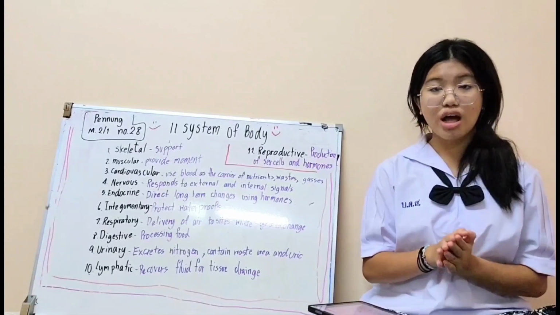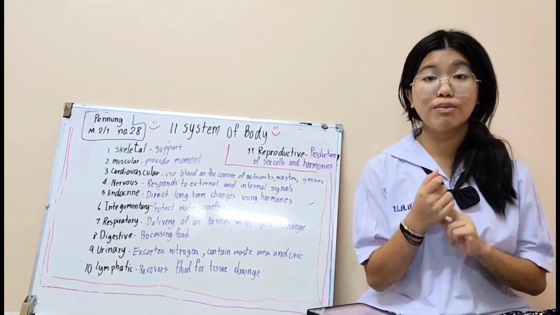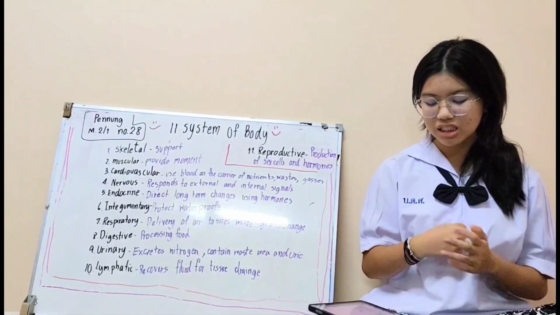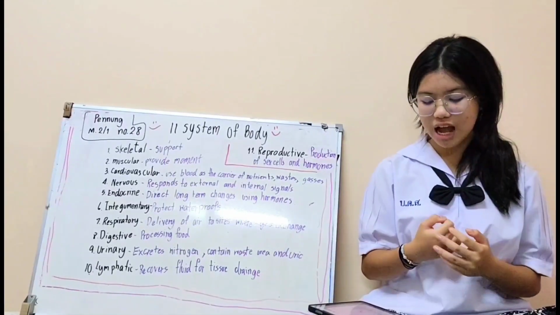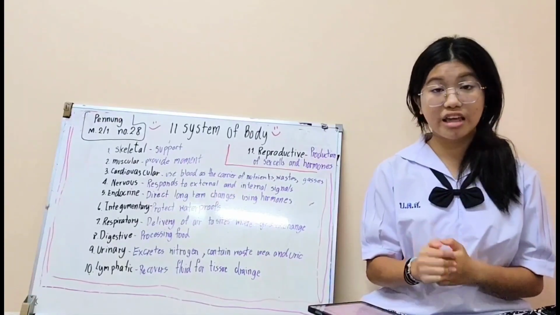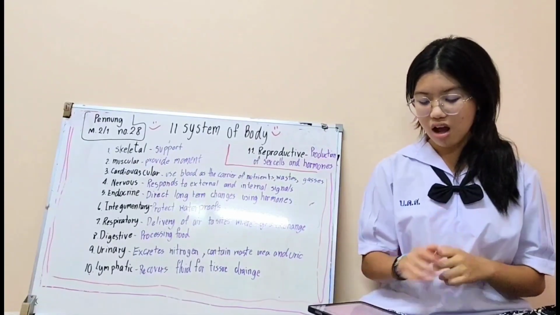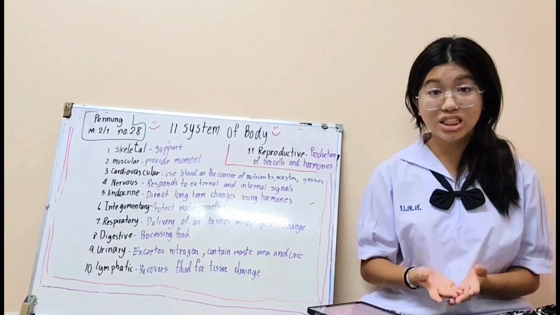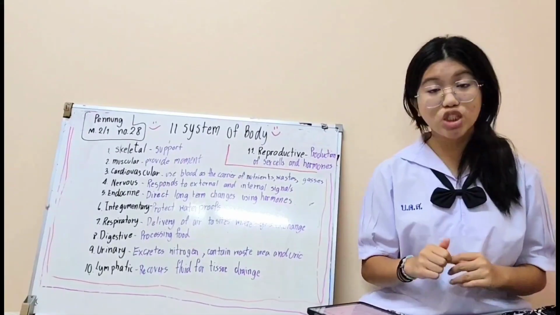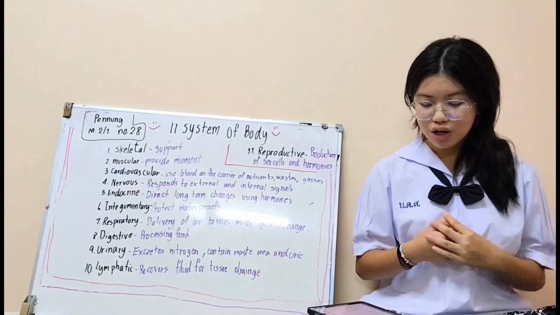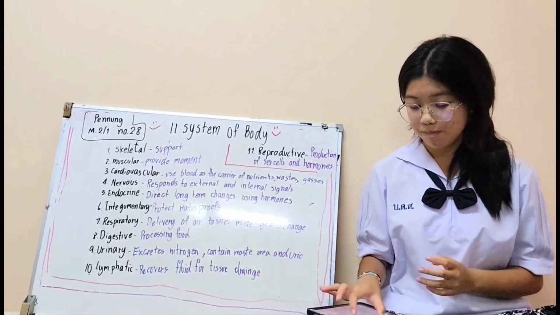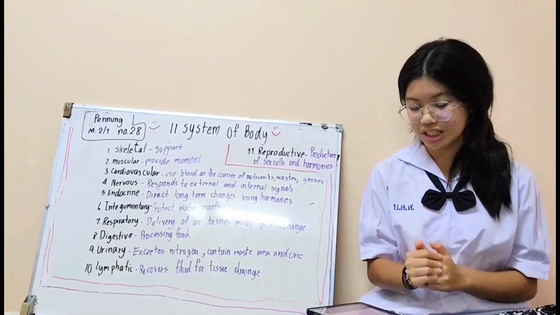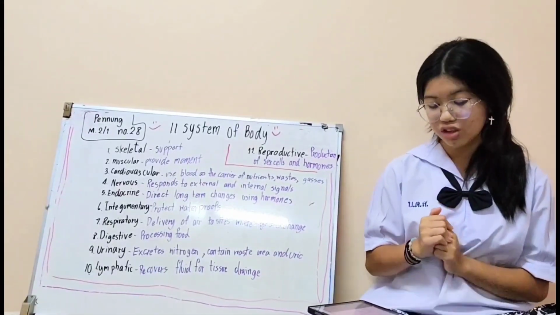The structure has two parts, male and female. The male part is scrotum, penis, and accessory glands, and the female part is ovaries, or eggs, uterine tubes, uterus, and vagina. The function is production of sex cells and hormones to produce offspring.